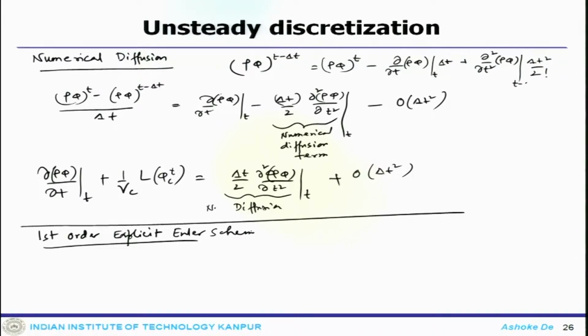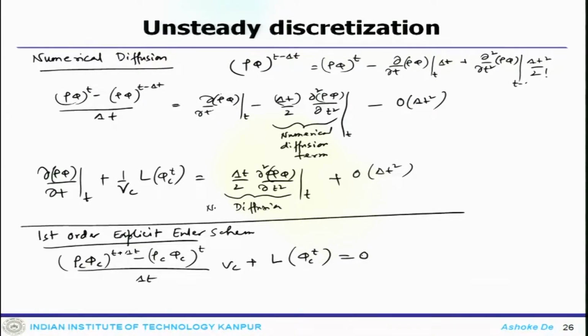So, there the equation will become like rho c phi c at t plus delta t minus rho c phi c at t, divided by delta t, V c plus L phi c at t equals 0, which will also lead to a first order scheme, and the linearized coefficients are like flux C is rho c V c by delta t, flux at t minus del t is minus rho c at t minus del t V c by del t, and flux B is 0.